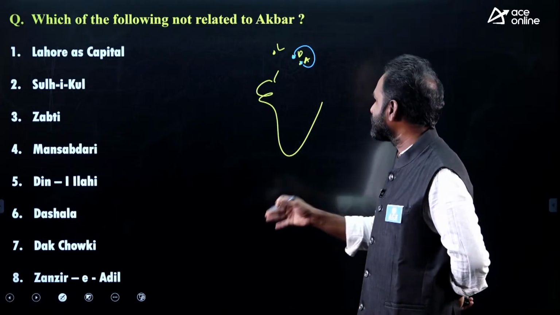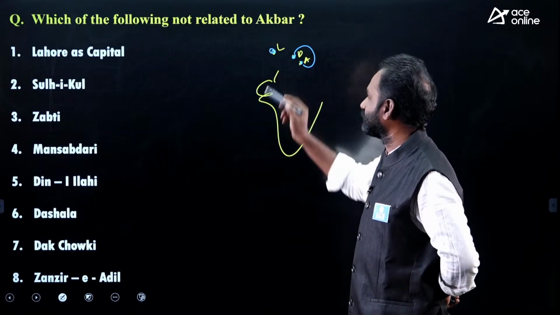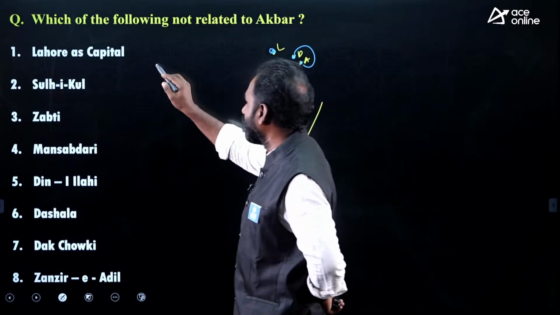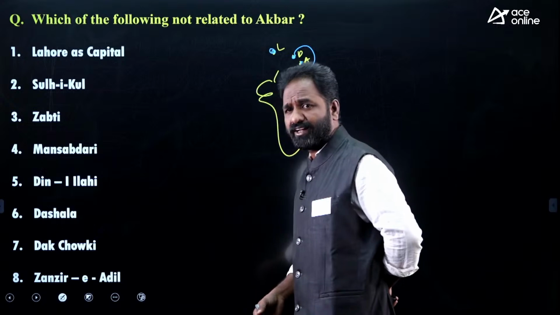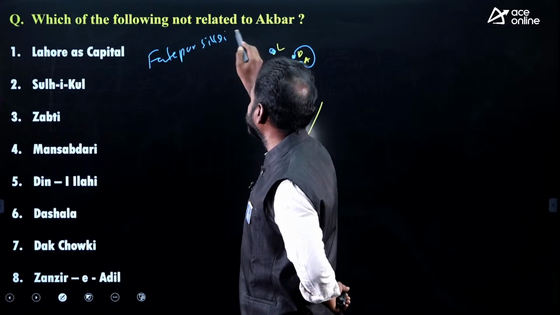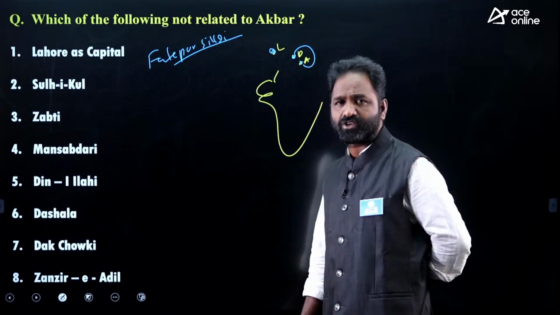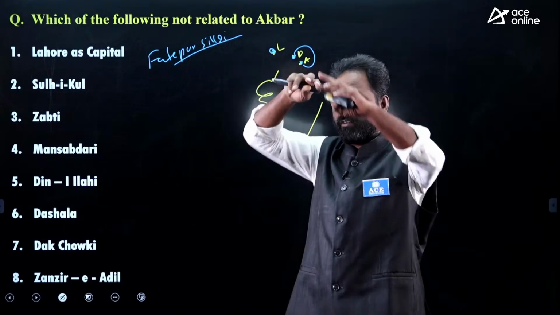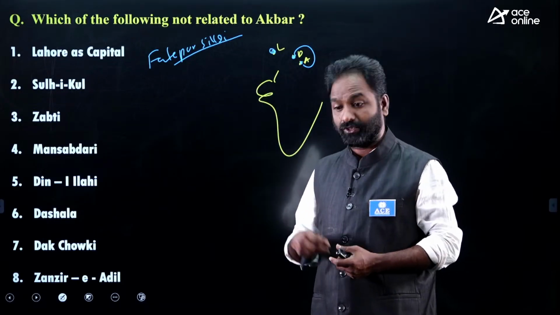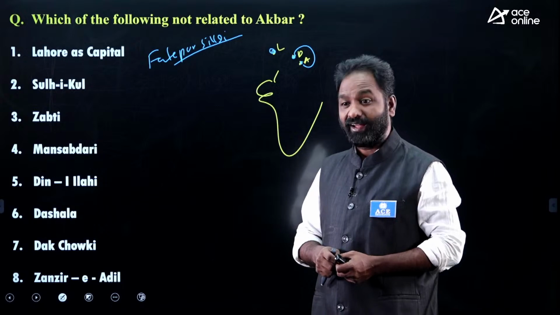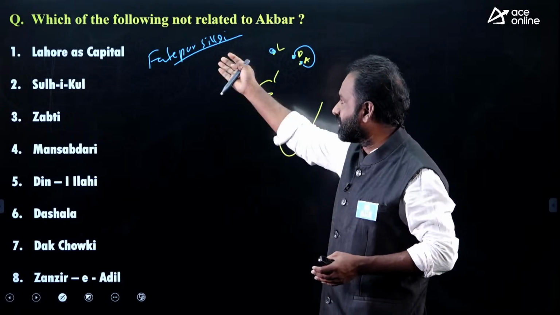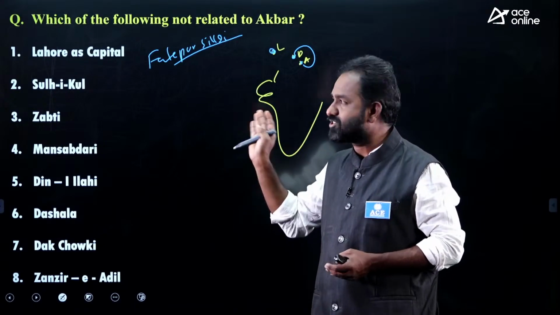And Akbar shifted the capital city to Lahore also, for a temporary purpose. He also built another capital city called Fatehpur Sikri. Everybody knows that Fatehpur Sikri is very, very important, where you can see the Buland Darwaza, the largest Darwaza, the Diwan-i-Khas, the Todarmal and Birbal buildings, and the tomb of the Sufi saint Salim Chisti. All are there in Fatehpur Sikri only. So he shifted to Fatehpur Sikri, and to Lahore also.